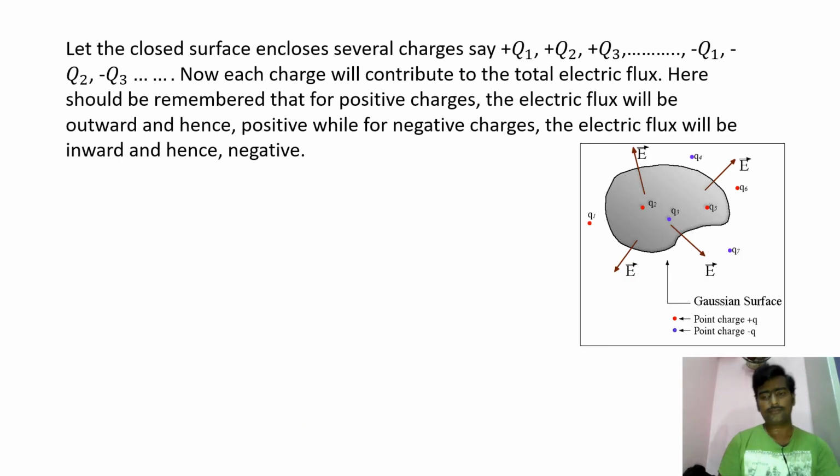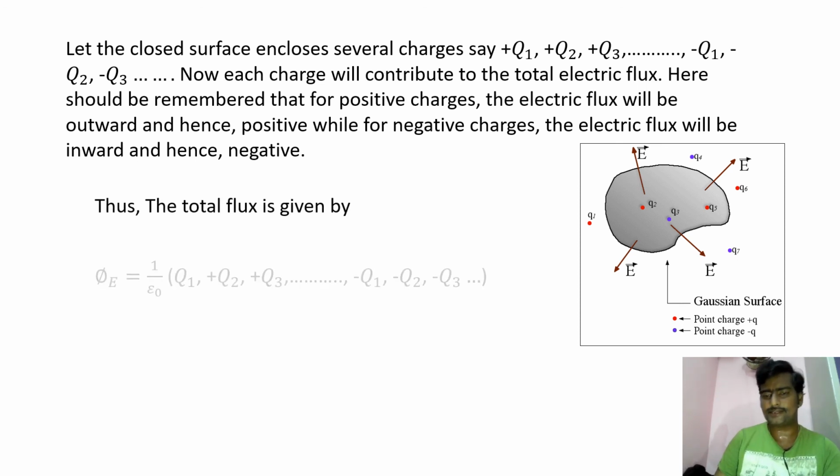In the last concept, I explained only one charged particle. If the closed surface has many charged particles, that means q1, q2, q3, and minus q1, minus q2, minus q3, they contribute to the total electric flux. You should remember how positive charges and negative charges act.